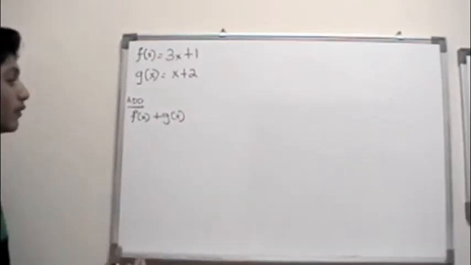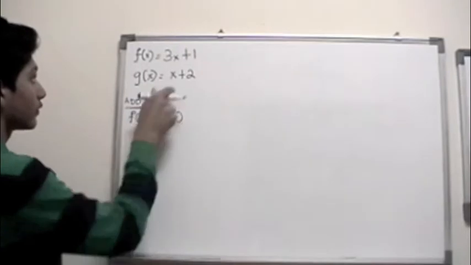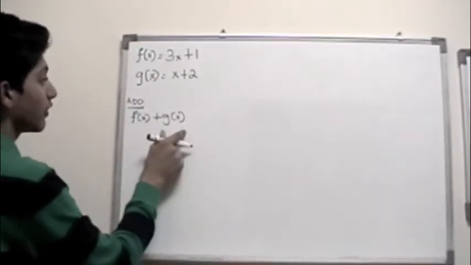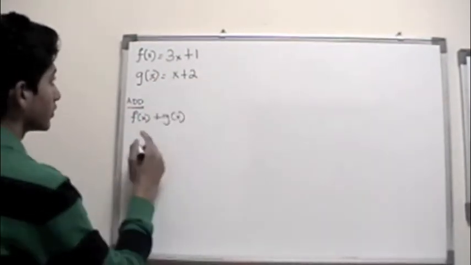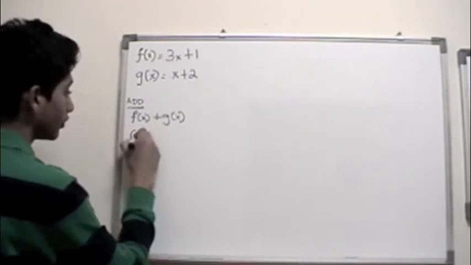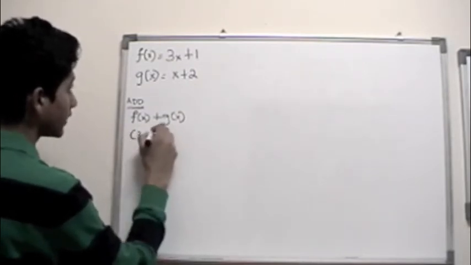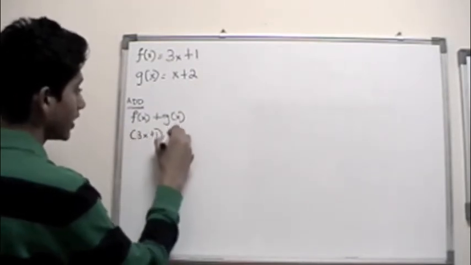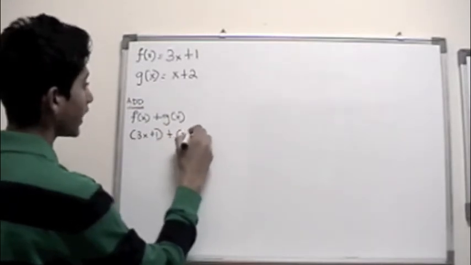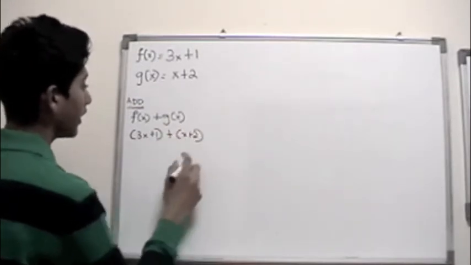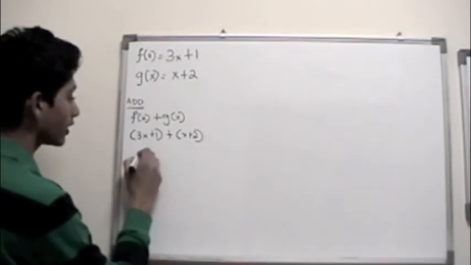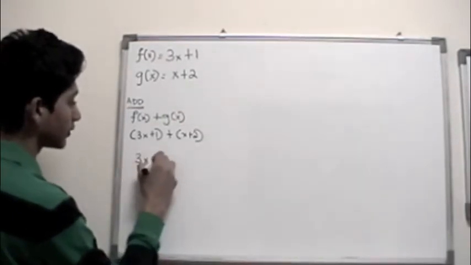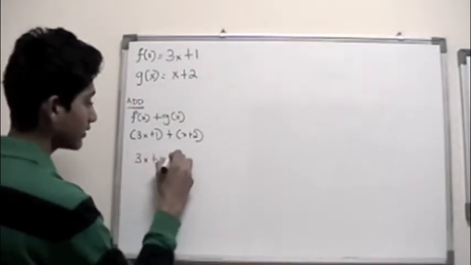Now simply what you need to do is replace f of x with the function of f of x and g of x with the function of g of x. So let's go ahead and do that. In brackets you would put 3x plus 1, plus, in brackets, x plus 2. The next step is to remove all the brackets and combine the like terms, but we would go step by step.